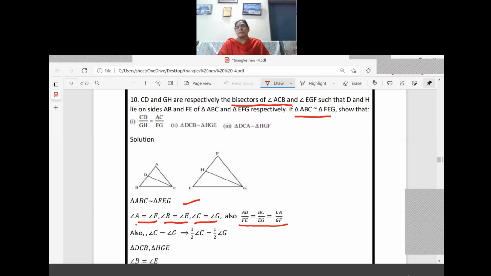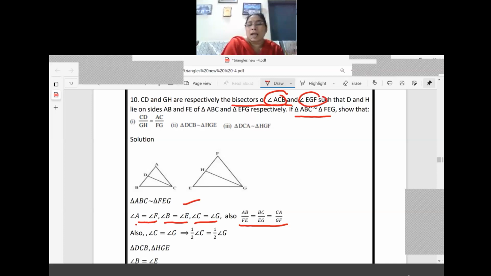Now one more property is there, the bisector. Here we are using angle C is equal to angle G. The bisectors are given for angle ACB and angle EGF. So here we have written that angle C is equal to angle G. That means half of angle C is equal to half of angle G also. In the diagram you can see already angle C is equal to angle G, right?